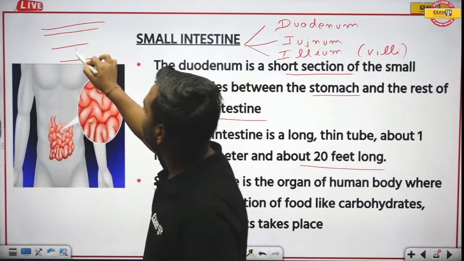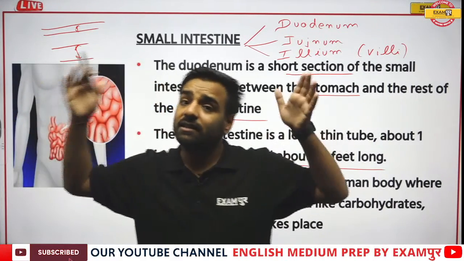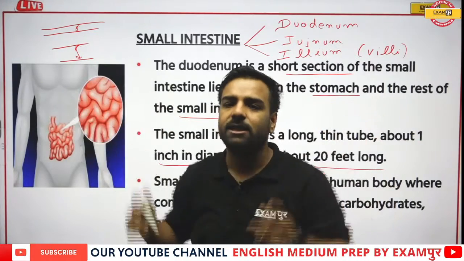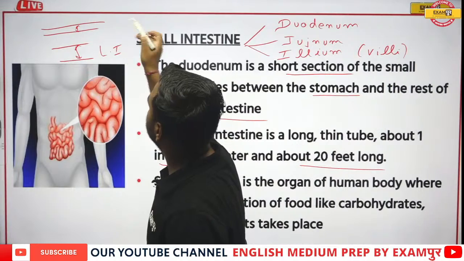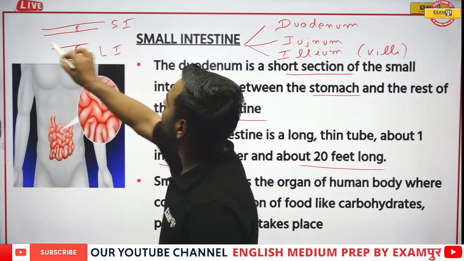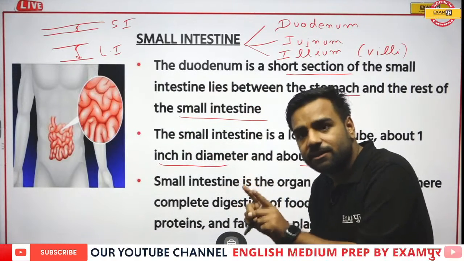Large intestine's width is greater, but if I talk about the length, then the length of small intestine is more in comparison to large intestine. You can see this from this particular figure. The length of small intestine is larger and the length of large intestine is smaller.